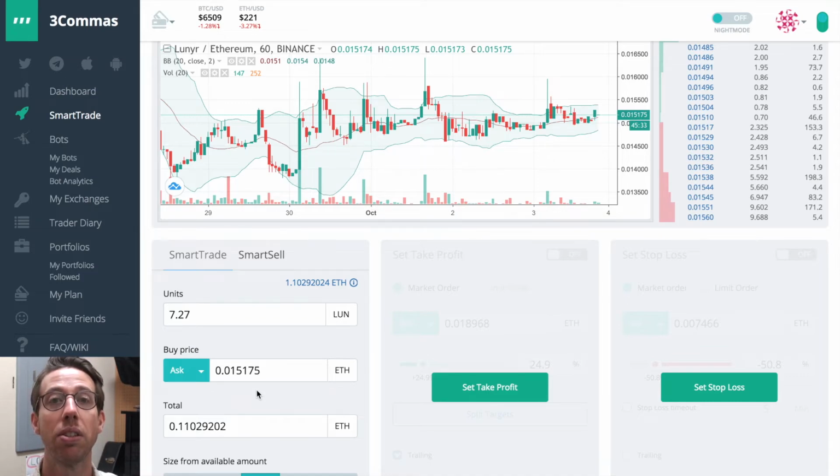Ask is now a different number. Ask means this is the lowest price that someone is asking for Lunar. So in this case, it's at 15,175 compared to 15,107. The benefit of choosing the ask, especially in some low volume charts, is that your order will likely get filled quicker. Now, it does matter how much volume is at this price.